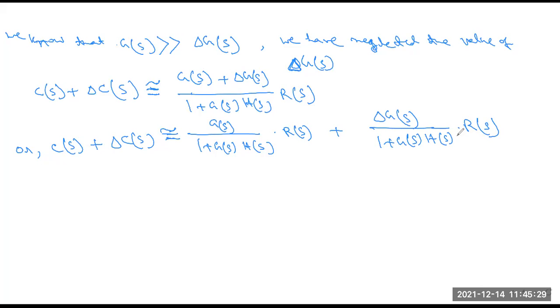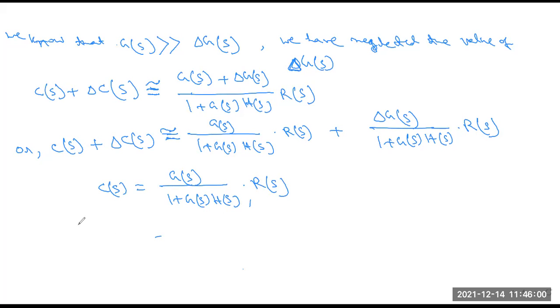So in that case, we conclude that when this delta GS is neglected, this value is near about 0. So when it is 0, this part is neglected, that is also 0. So we write the concluding part, that is CS equals GS by 1 plus GS HS into RS.